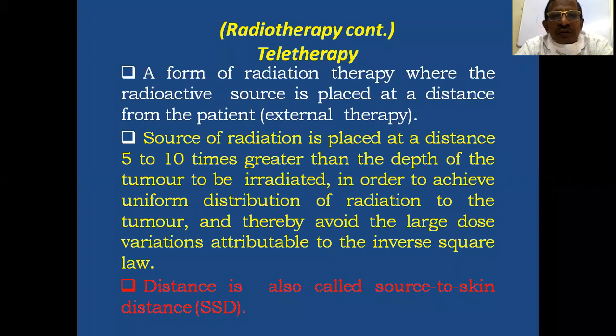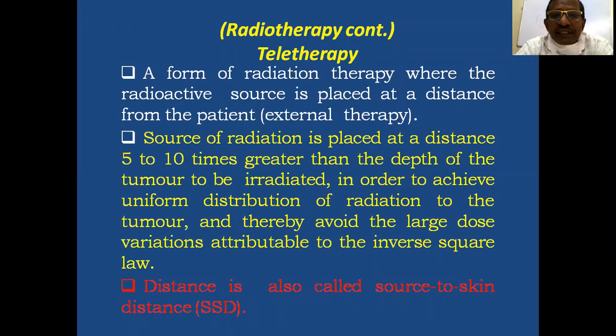As the name says, the source is placed external to the patient. It is a form of radiation therapy where the radioactive source is placed at a distance from the patient. In brachytherapy, it is close to the tumor. That is internal therapy. But here, the radioactive source is placed at a distance.